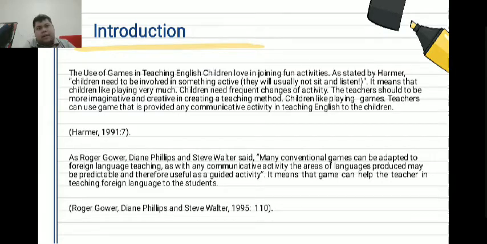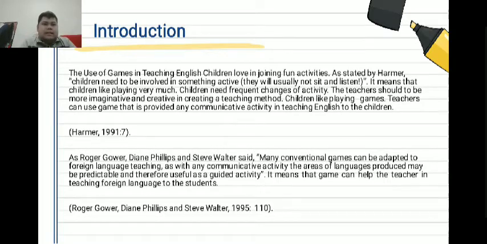As Roger Gower, Diane Phillips, and Steve Walters said, many conventional games can be adapted to foreign language teaching, as with many communicative activities in the area of language. The language produced may be predictable and therefore useful as a guided activity.